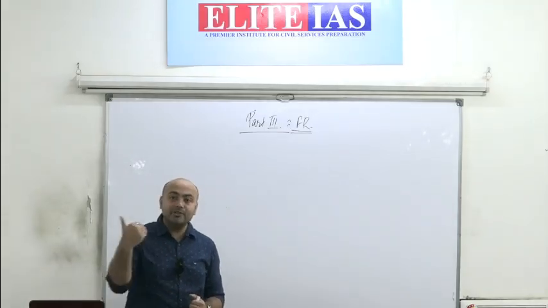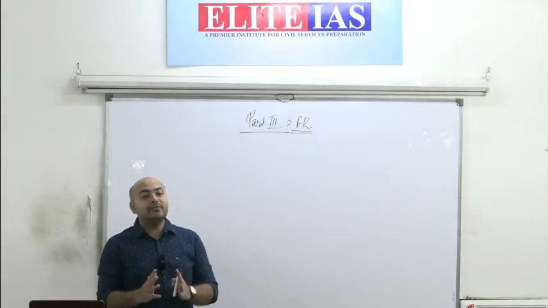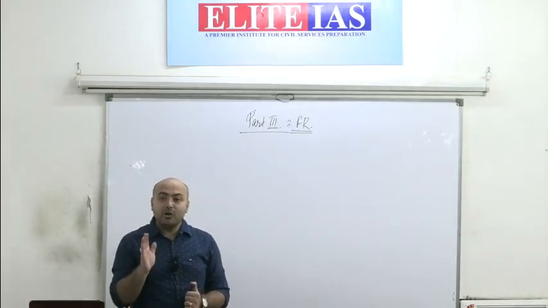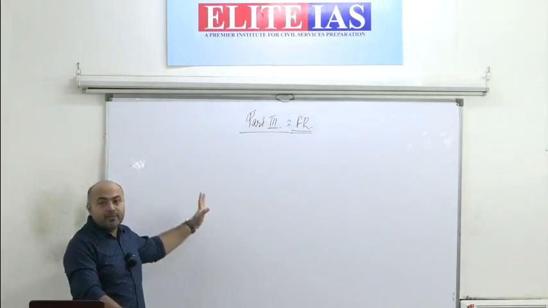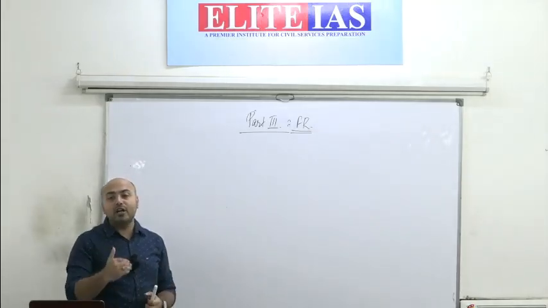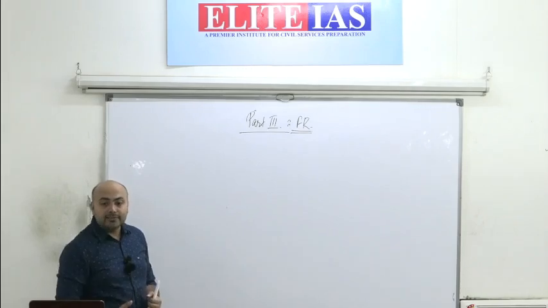How does it actually work? This legal relationship works in the form of rights and duties, and accordingly part 3 of the Constitution provides for a set of rights which we call fundamental rights.